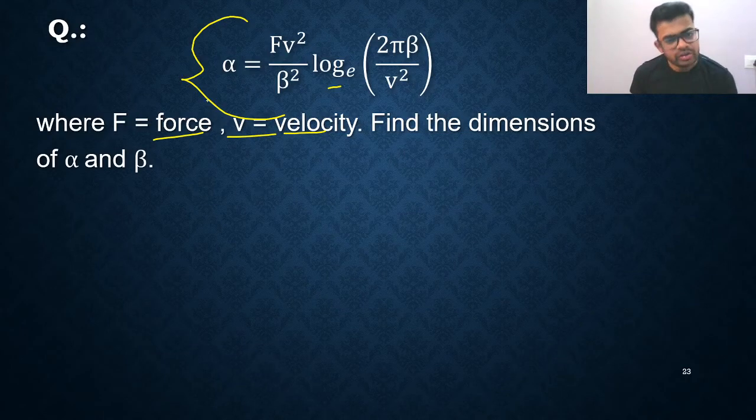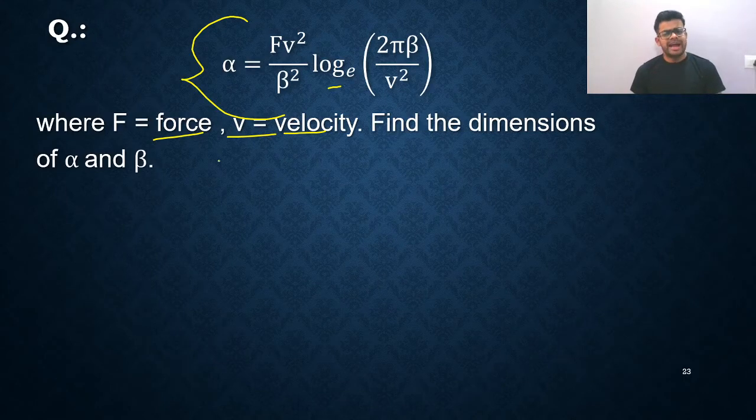Simple, right? So I already told you that exponential functions, logarithmic functions, trigonometric functions, and mathematical constants like pi are all dimensionless quantities, right? So what we need to do? Simply speaking, nothing to do. We will just use that property. So I am going to solve it, my dear friends.